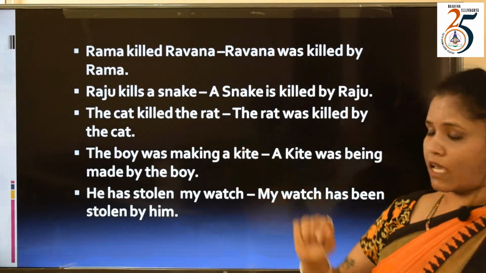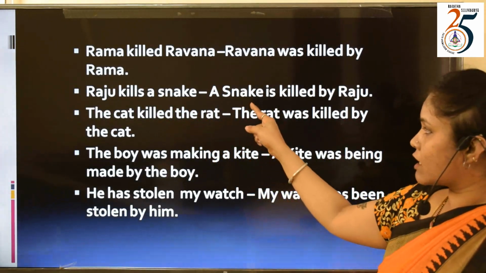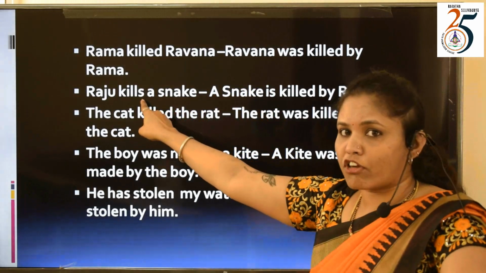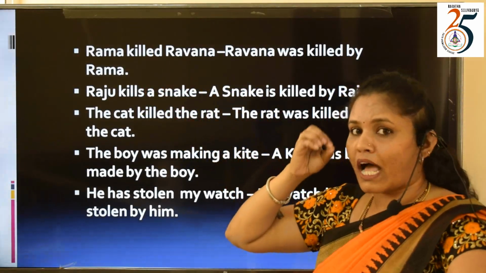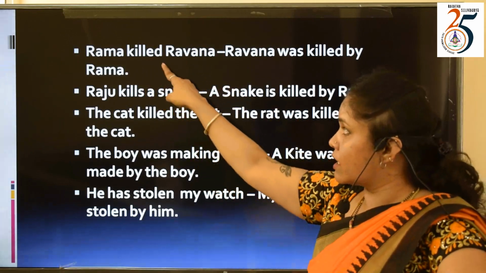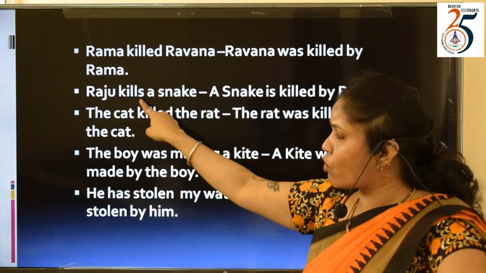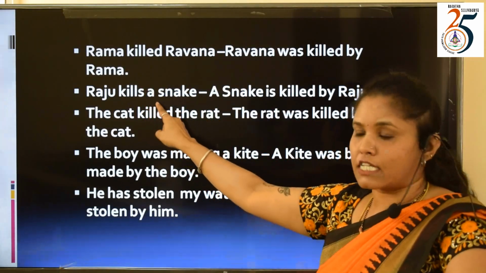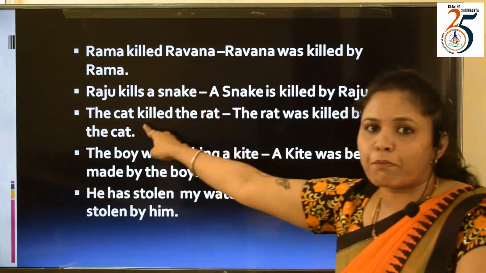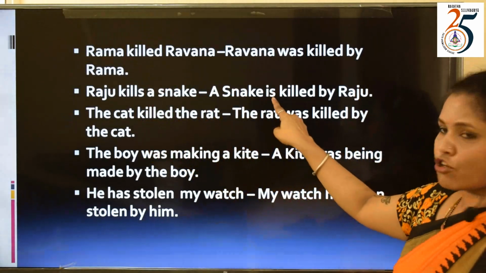Raju kills a snake. I have given similar kinds of sentences so that you will identify the difference. Here it is killed, here kills. So how am I supposed to change the verb when it is in simple present tense? It's simple. You use the present auxiliary.